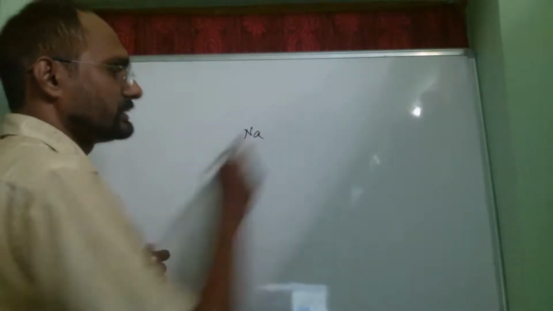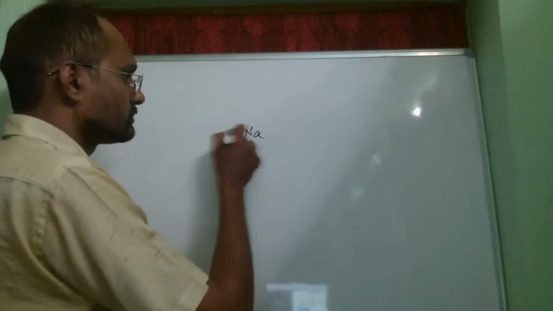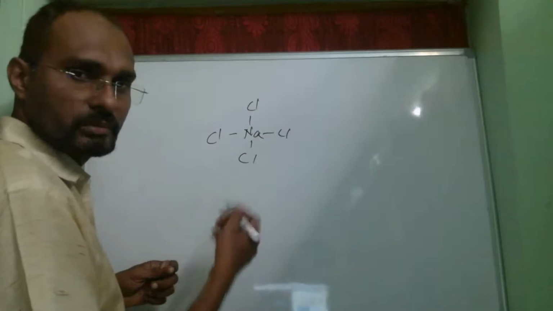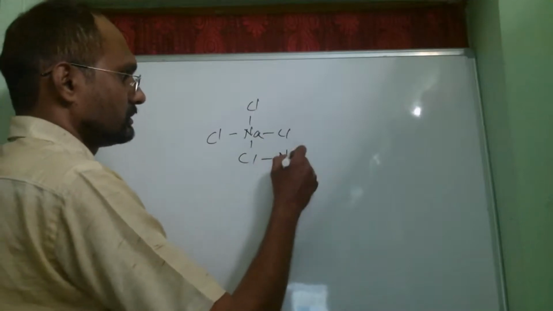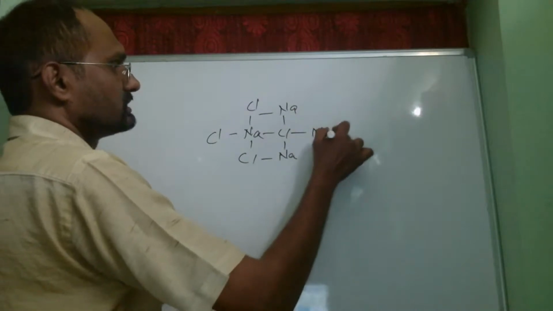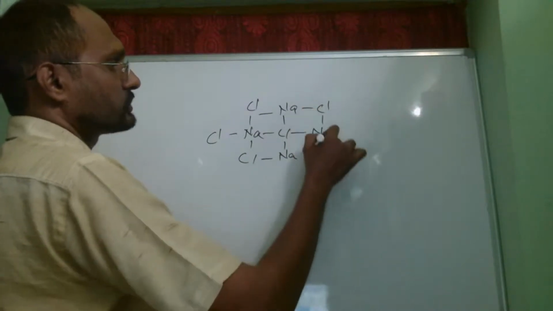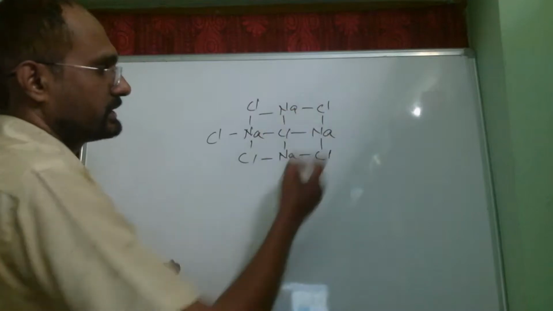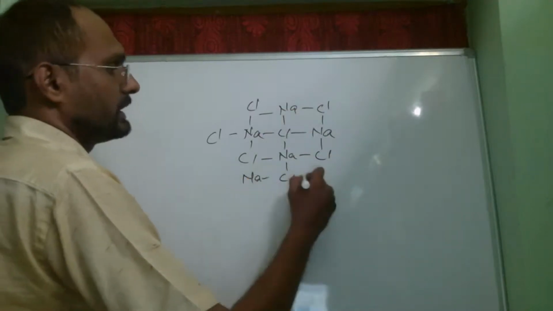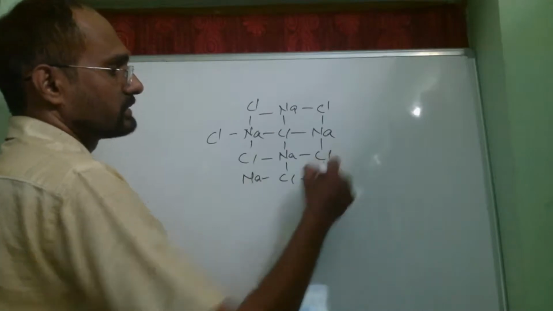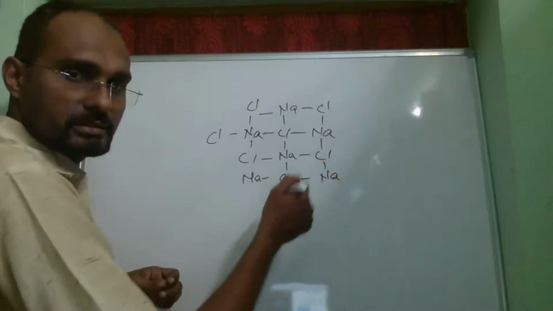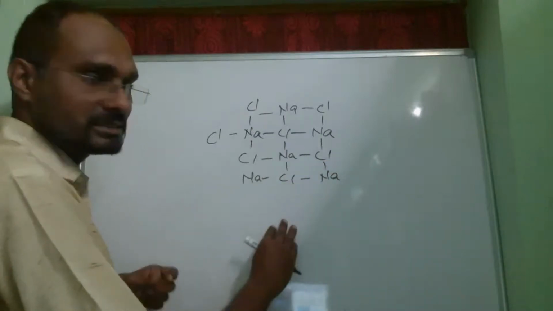We have sodium like this. If I have to draw the molecular structure, this is the molecular structure. Every sodium has a bond with chlorines all around it, and every chlorine is associated with a sodium each. I have shown this only in two dimensions.